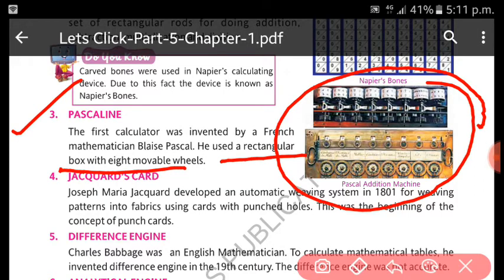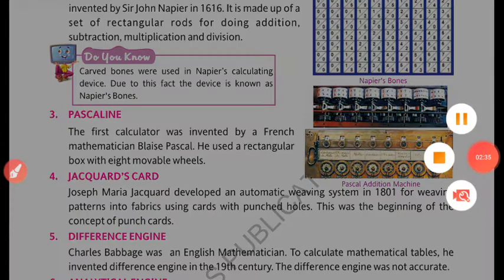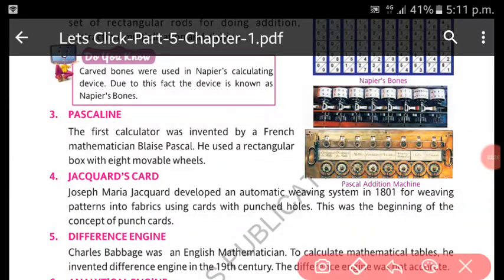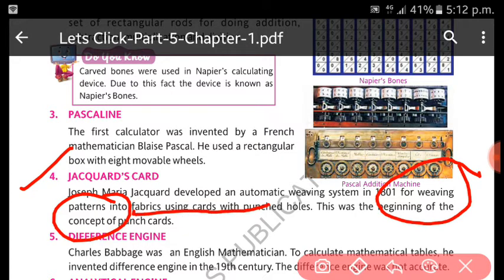So this device came. Then Jacquard's card. Joseph Maria Jacquard developed an automatic weaving system in 1801 for weaving patterns into fabrics, using cards with punched holes. This was the beginning of the concept of punch cards. You can see what exactly that thing was. The use was for weaving patterns into the fabrics using cards with punched holes to make a different kind of style on the fabric.